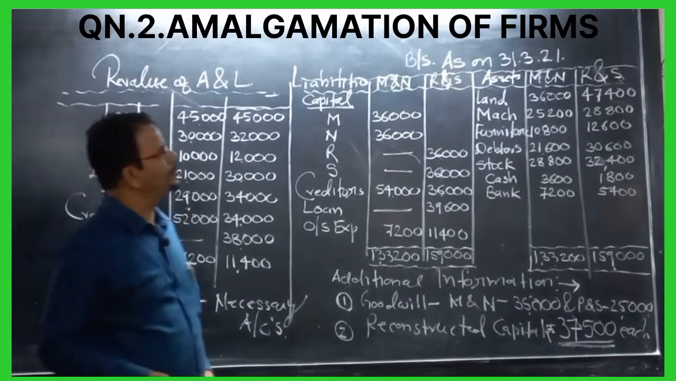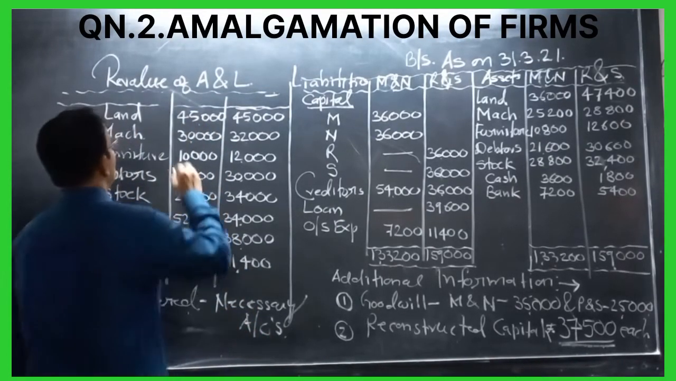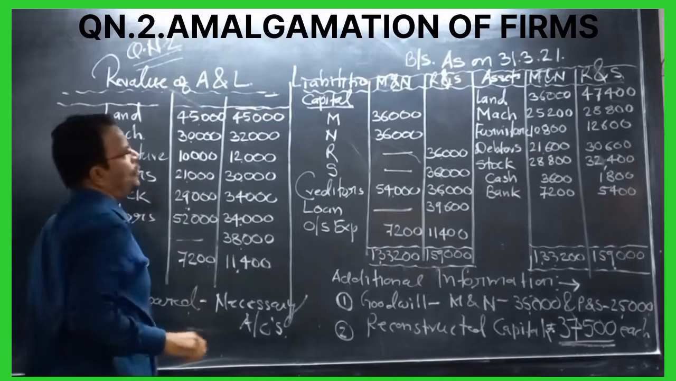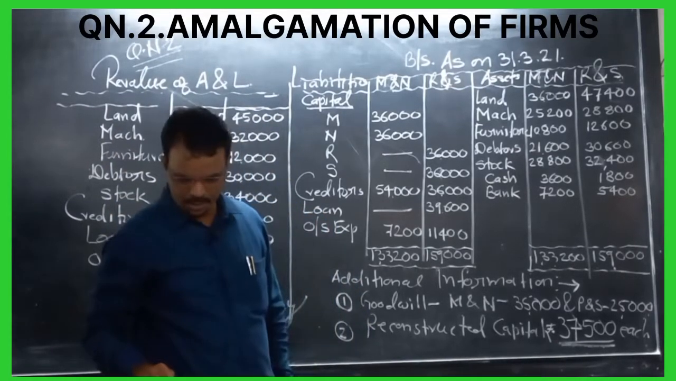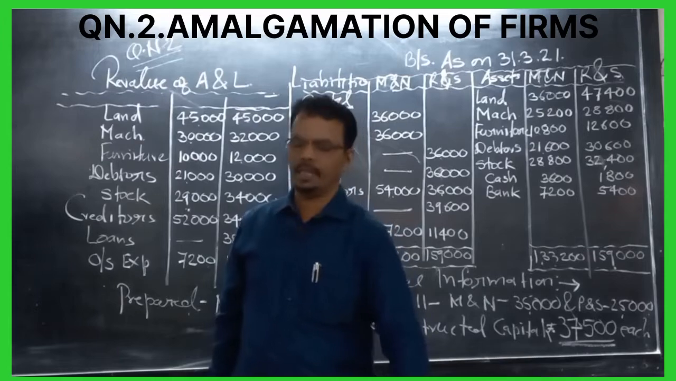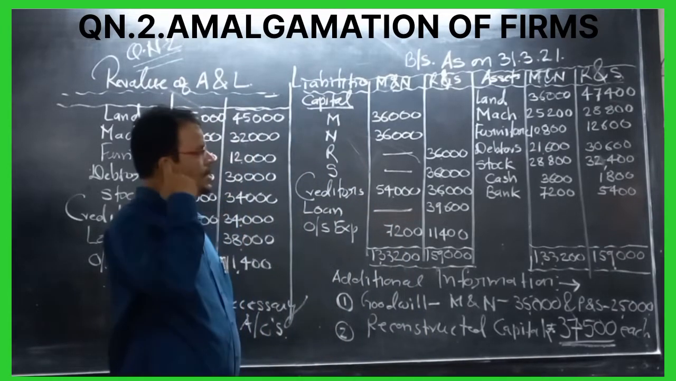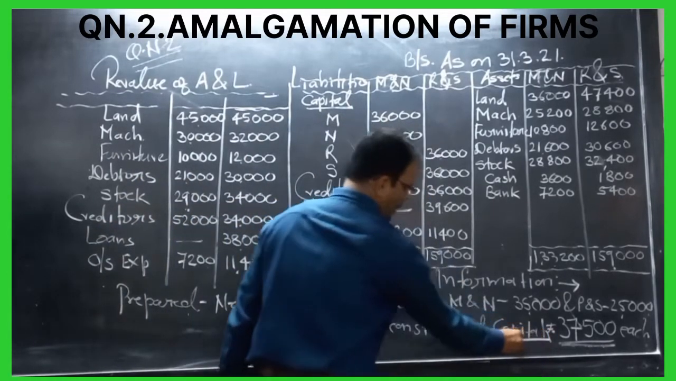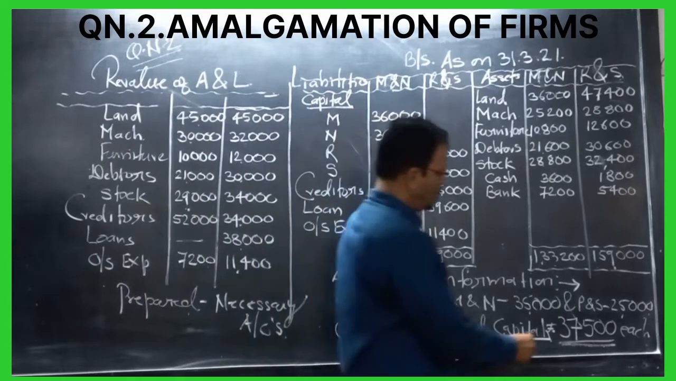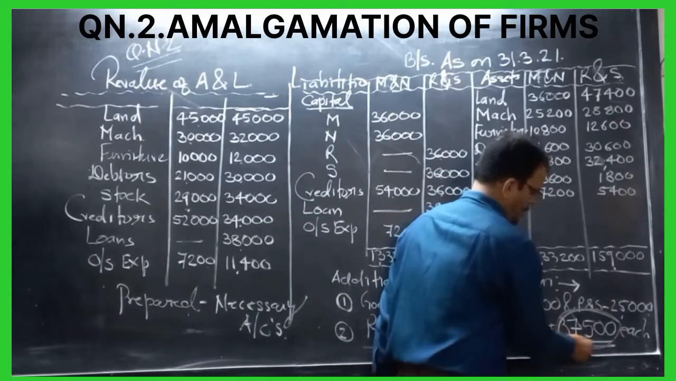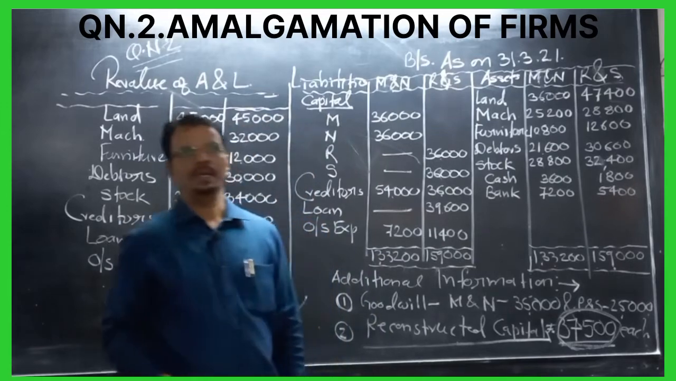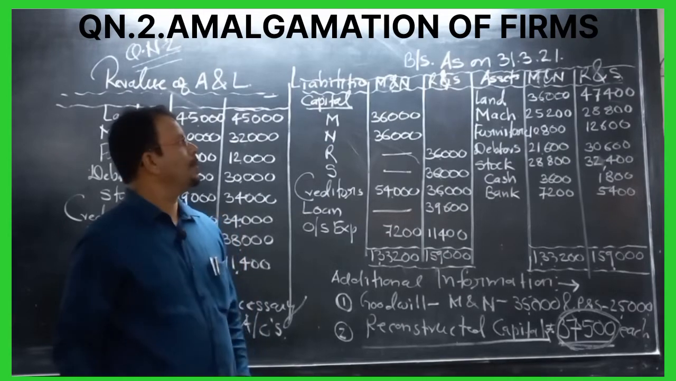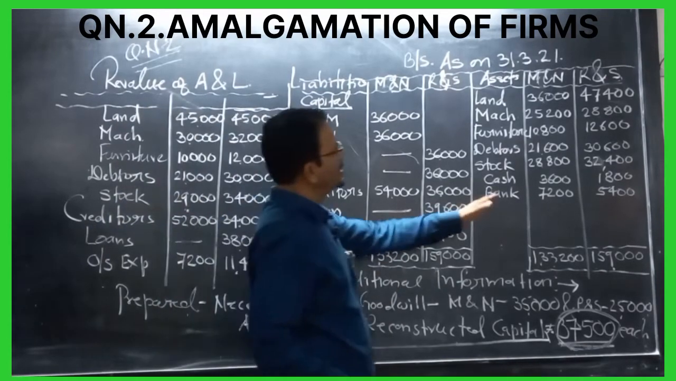Good morning, students. Let's see the second question in amalgamation of firm. So first sum we already done about Prem and Raj and company. In this second sum, one extra new adjustment is given, and that is about the capital reconstruction, 37,500 each. So that's a new adjustment. For that purpose, we prepare a special account, and after that we do the balance sheet.